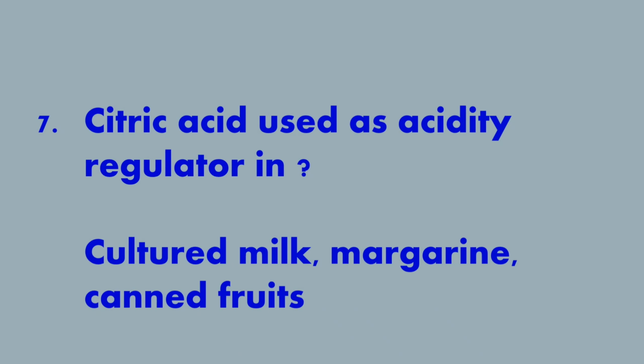Seventh question, citric acid is used as an acidity regulator in. Answer is cultured milk, margarine and canned fruits. Margarine is a non-dairy product. It is originally made from animal fat and it is used for flavoring, baking and cooking.